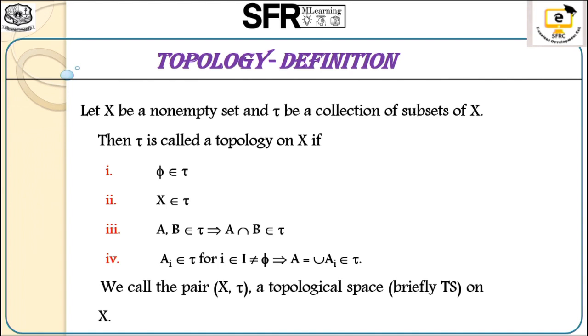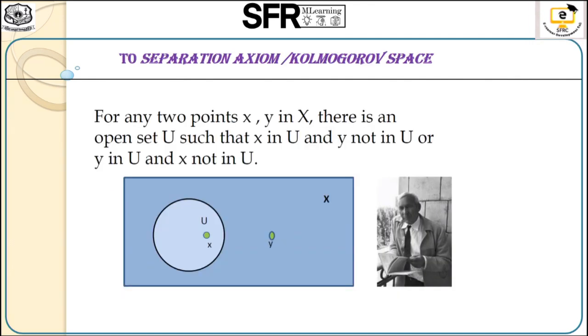Next, the mathematical definition of topology: let X be a non-empty set and tau be a collection of subsets of X. Then tau is called a topology on X if it satisfies the following conditions. The empty set must be a member, the whole set X must be a member, finite intersections must be members, and the arbitrary union of open sets belongs to tau. We call the pair X and tau a topological space. Now let's learn about the different separation axioms.